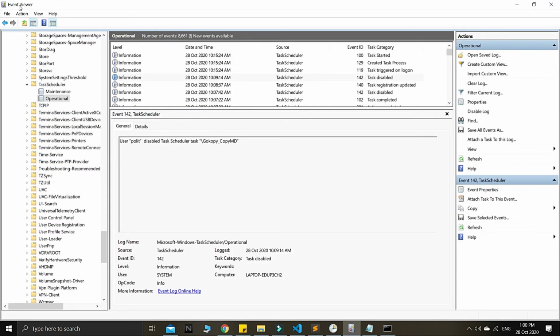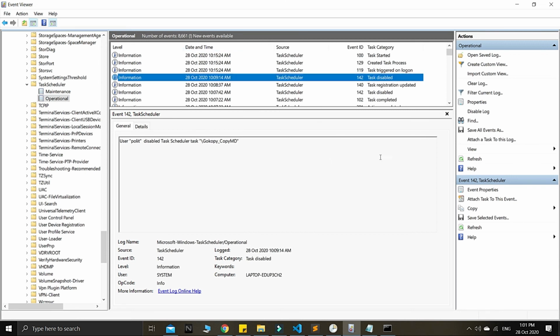It is called the event viewer, the task scheduler, event viewer under operational. There are only two types, maintenance and operational. In this case, we need to use the event ID. For example, 142 is a task disabled, and then there is a date time.